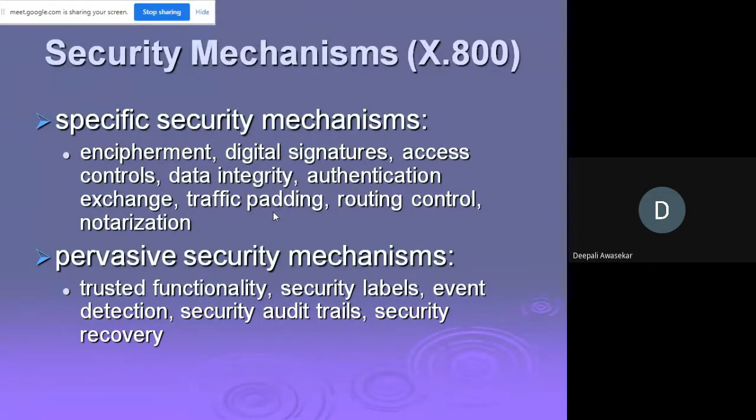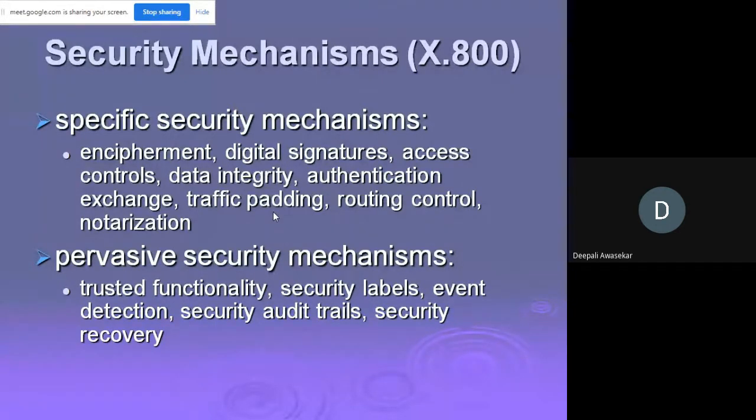We use a trusted third party to assure certain properties of data exchange. Means we take a guarantee from that third person that yes, in future, if this so and so person doesn't perform well or doesn't reply to our message, you will be the one who will be responsible. This is also done as a specific security mechanism. So that is called the notarization concept.